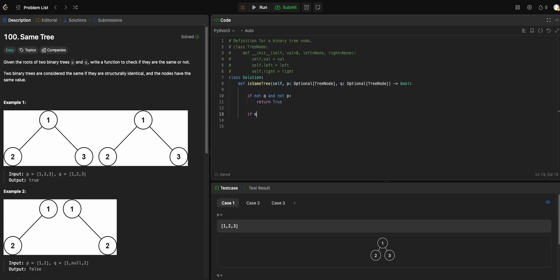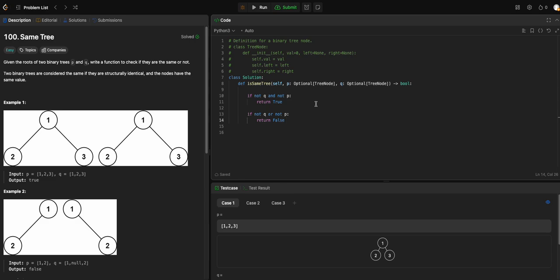If not q or not p, return false, because one has a tree data structure and the other doesn't, so it's not the same.